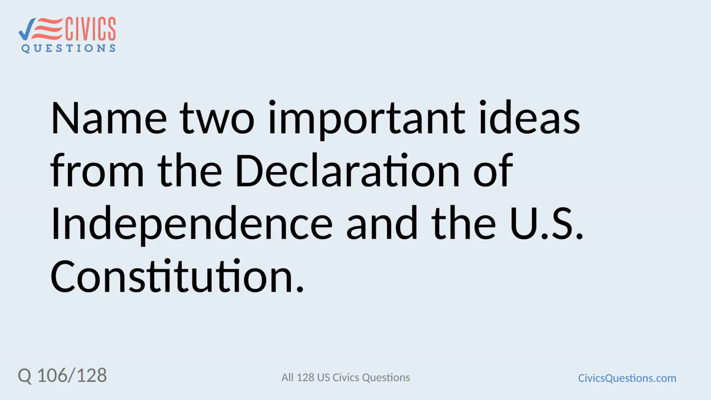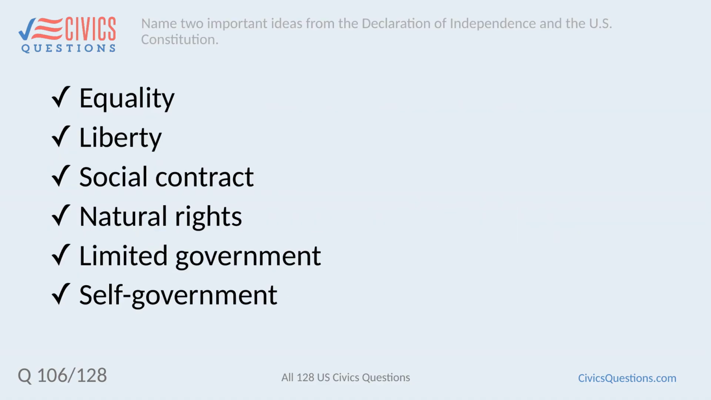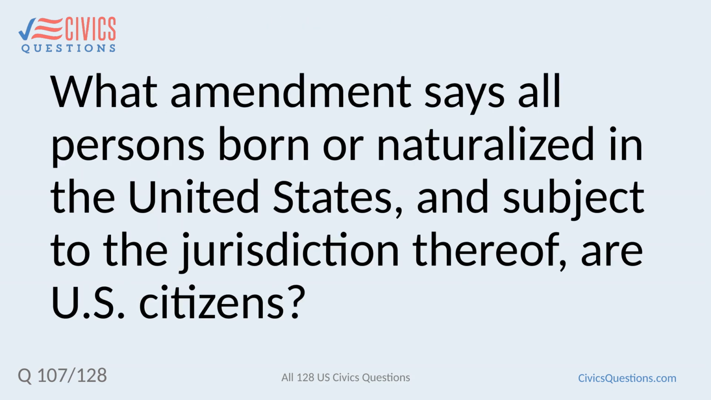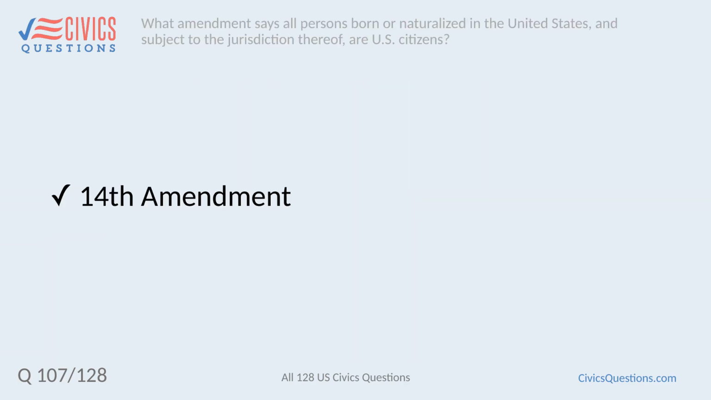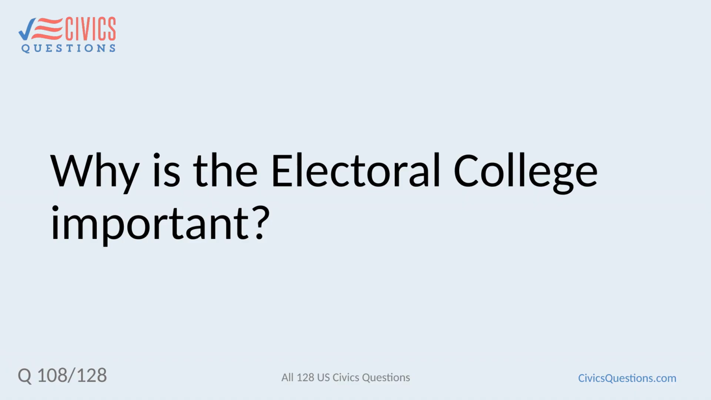Name two important ideas from the Declaration of Independence and the U.S. Constitution. Equality, liberty, social contract, natural rights, limited government, self-government. What amendment says all persons born or naturalized in the United States and subject to the jurisdiction thereof are U.S. citizens? 14th Amendment. Why is the Electoral College important?